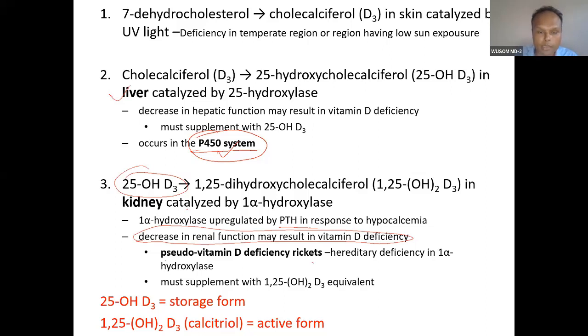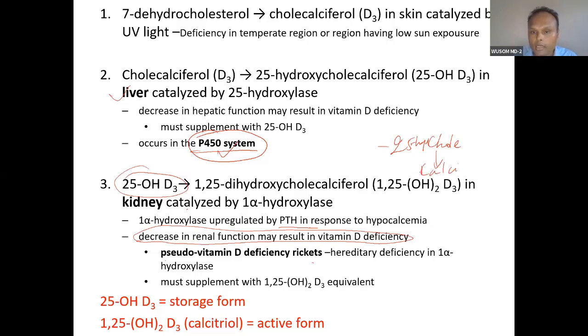It is not true vitamin D deficiency. Vitamin D 25-cholecalciferol may be there, 25-hydroxycholecalciferol may be there, but it is not getting activated into calcitriol.